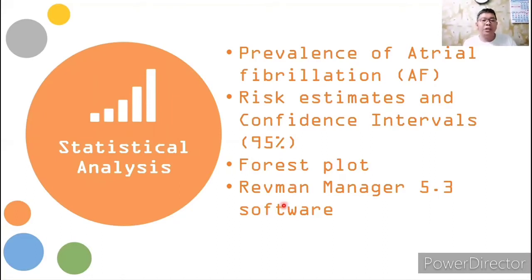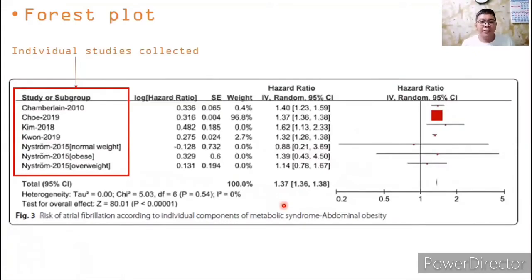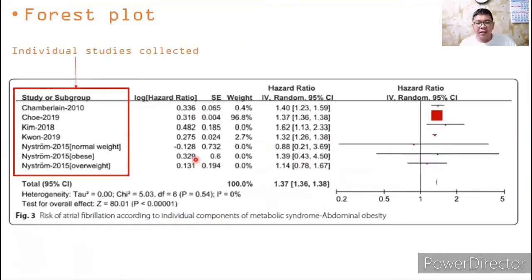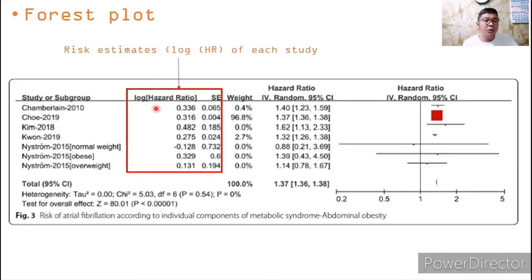which can be done by RevMan 5.3 software. So in order for us to understand the results, I will explain what the components of the forest plot are. First is the study or subgroup area. In the first column, we can see the different individual studies that were collected based on the criteria set by the authors. This is followed by the hazard ratio, for which they applied a logarithm formula in order to normalize all these values.